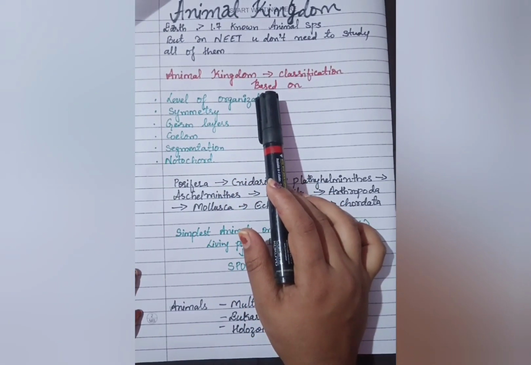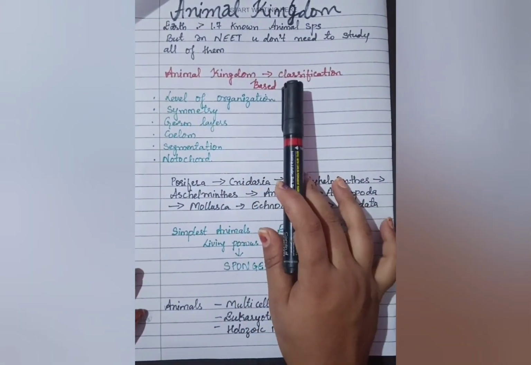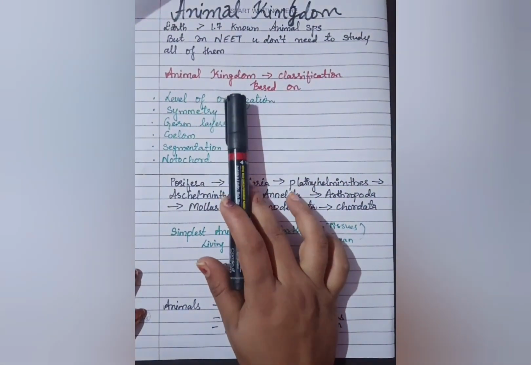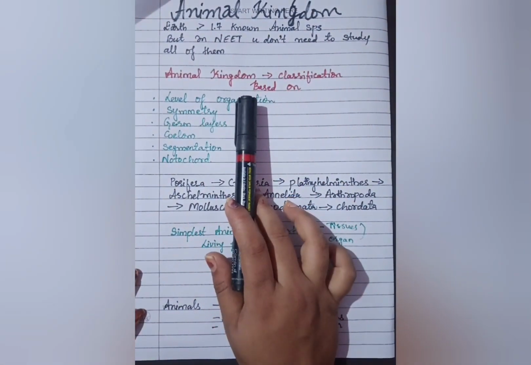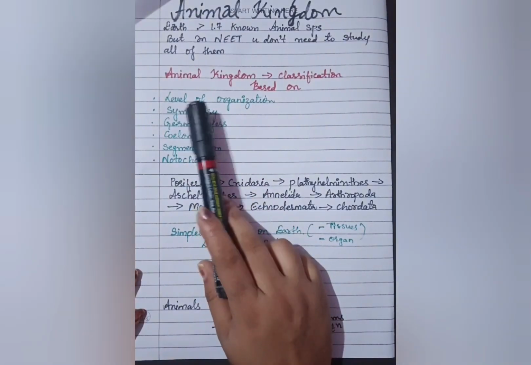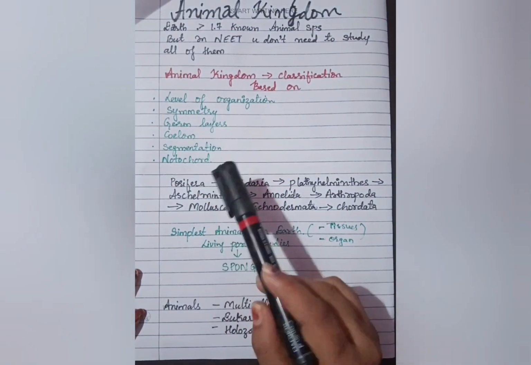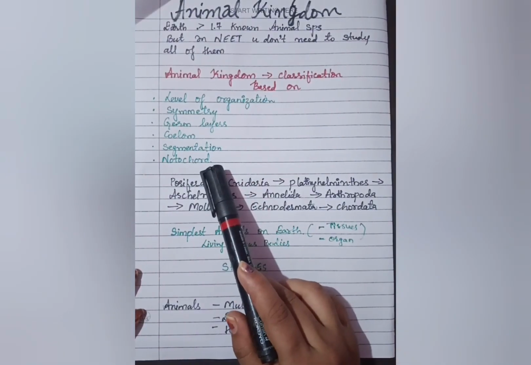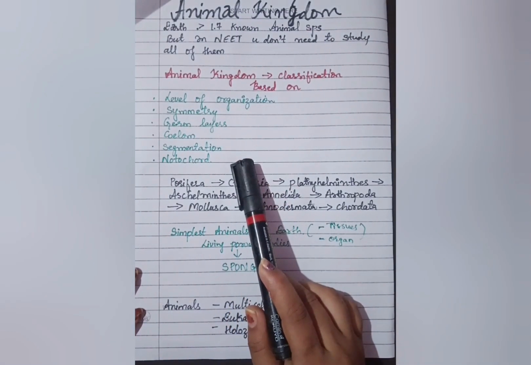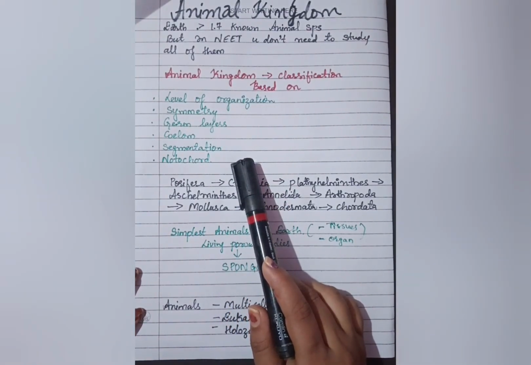So we have to learn about the animal kingdom. In this video we'll be seeing the basic features on which they have been classified. For example, based on level of organization, symmetry, germ layers, coelom, segmentation, and notochord. These are the main basic criteria on which the animal kingdom has been classified.